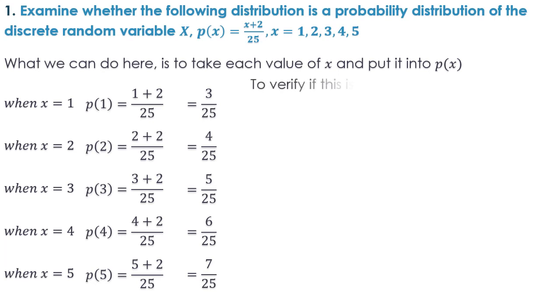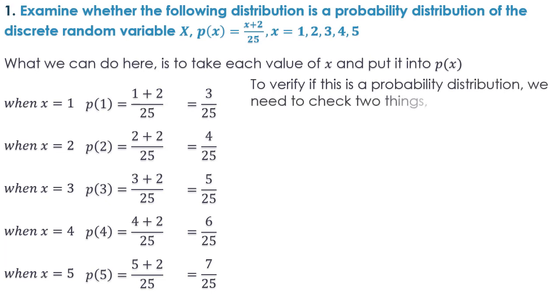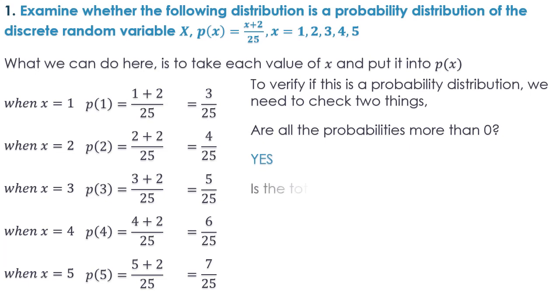Now, we have to verify whether these answers belong to a probability distribution or not using our 2 fundamental rules I just told you. Number 1, are all the probabilities more than 0? That's the first question. Now just check all the answers. Is there anything negative there? No. So are all the probabilities more than 0? Yes. Number 2, is the total of all probability 1?